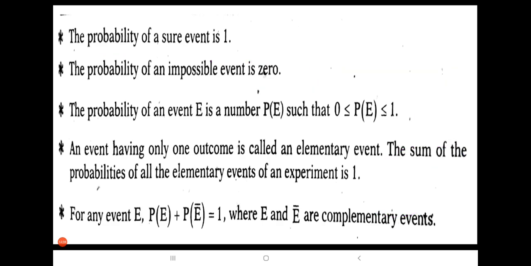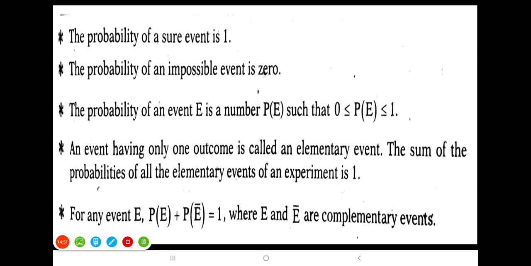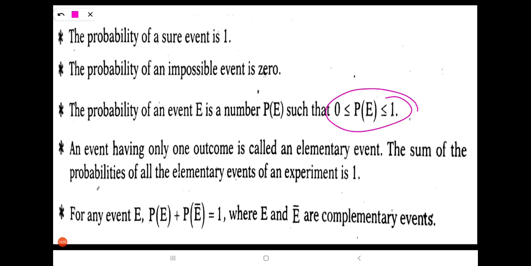The probability of an event is a number P(E) such that 0 ≤ P(E) ≤ 1. So the highest value of probability is 1, the least value is 0. It lies between 0 and 1, but does not exceed 1 and is not less than 0.